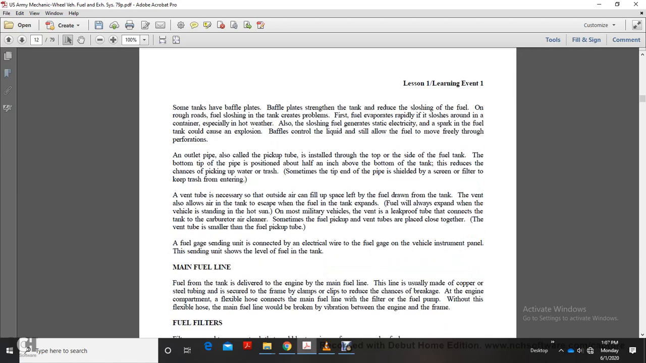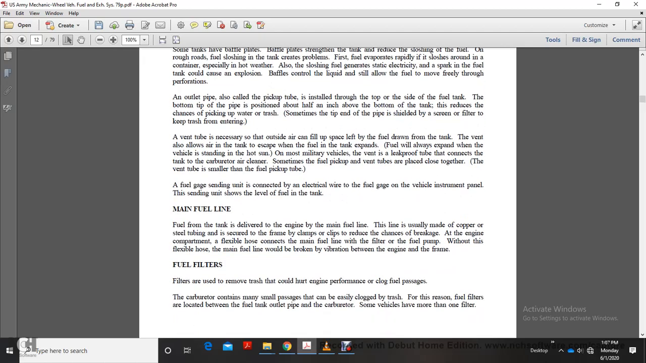An outlet pipe with a pickup pipe is installed in the top or side of the fuel tank, with the bottom tip of the pipe positioned a half inch above the bottom of the tank. This reduces the chance of picking up water and trash. Sometimes the tip at the end of the pipe is shielded with a screen and filter to keep trash from entering.